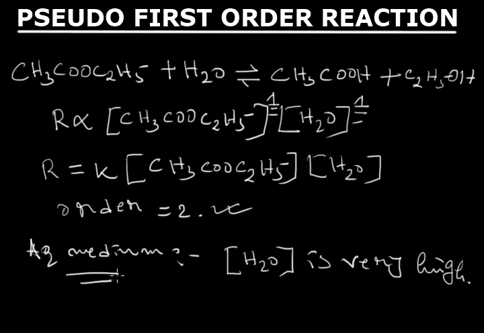Under this condition, the concentration of water throughout the process remains practically constant, and we can write the rate equation like that: R equal to some constant K1 into molar concentration of ethyl acetate.